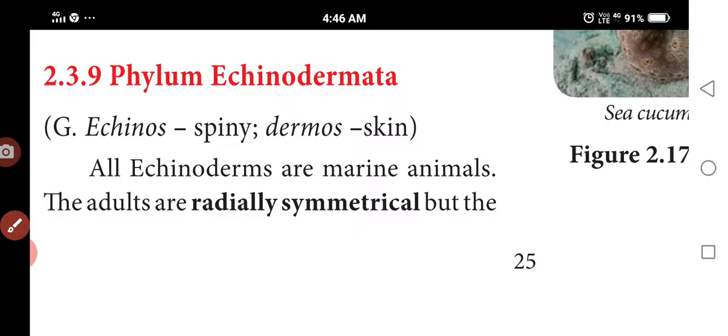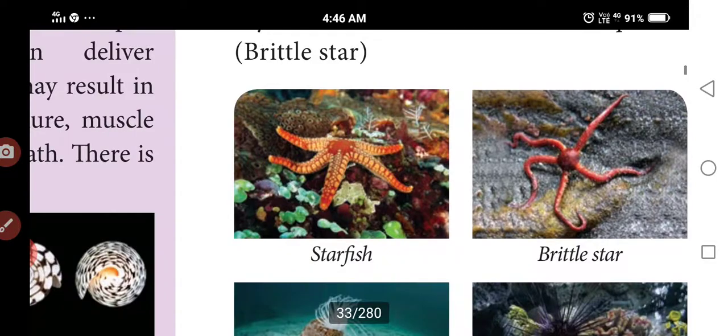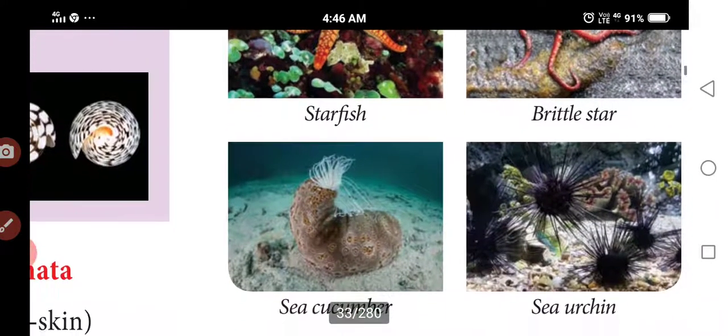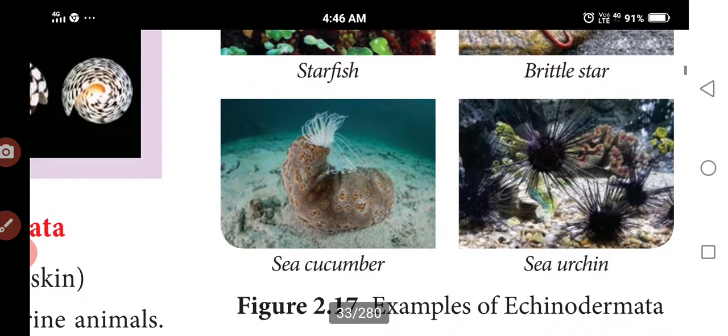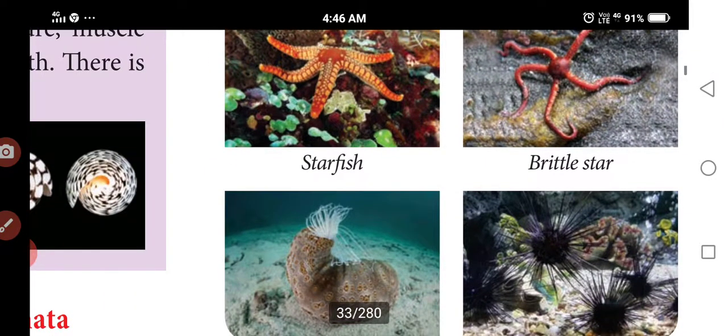Just to remind, for Echinodermata: starfish, brittle star, sea cucumber, sea urchin. It is bilaterally symmetrical in the larval stage. The body is made up of calcareous ossicles from mesodermal cells, so that's why the name is Echinodermata. Spine-like structures, you see in the starfish, are here.